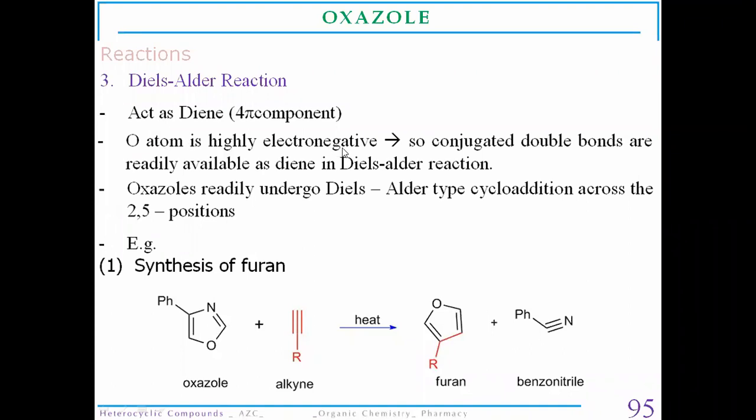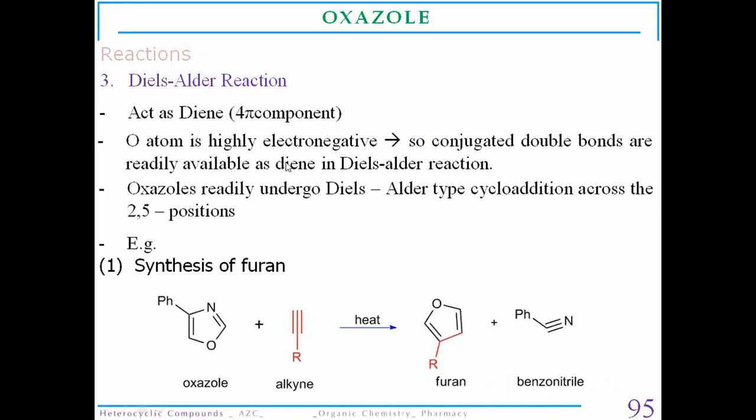Oxygen is highly electronegative, so these two conjugated double bonds behave as a diene in the Diels-Alder reaction. This oxazole will readily undergo Diels-Alder reaction to form the cycloaddition product across the second and fifth positions, to form a furan derivative.